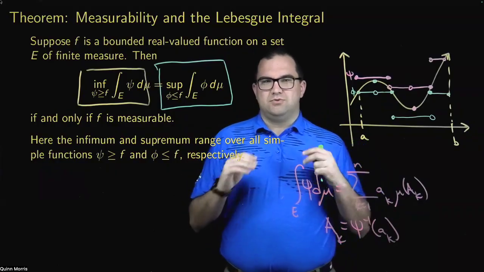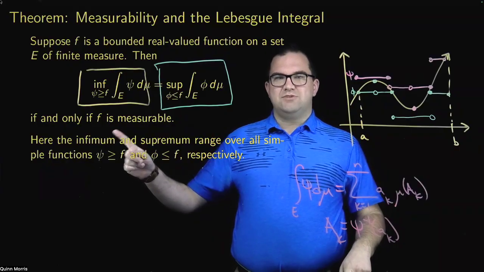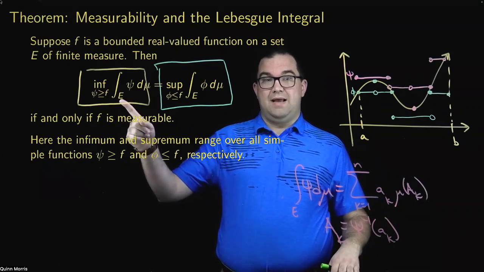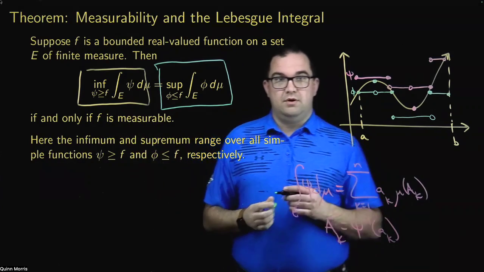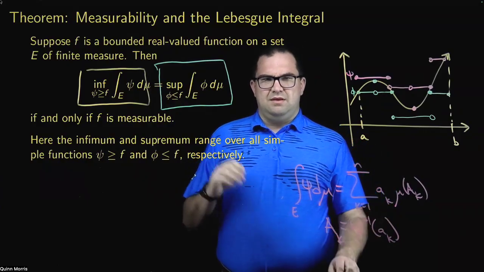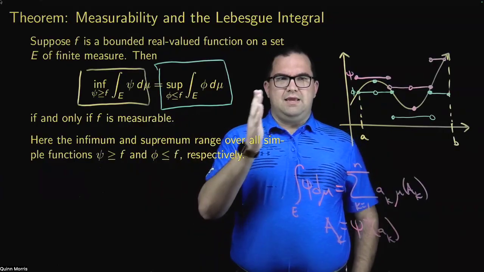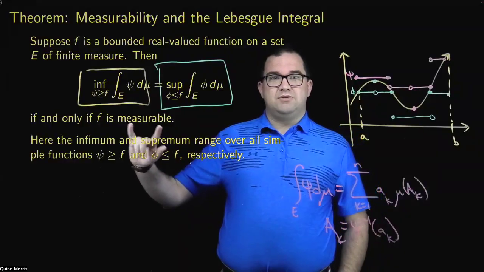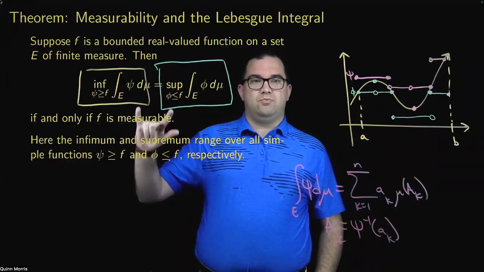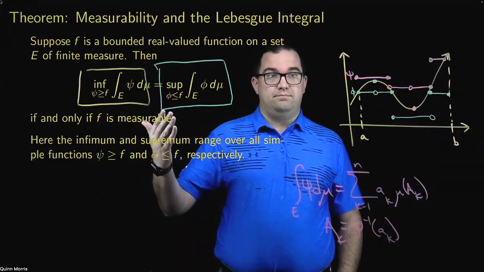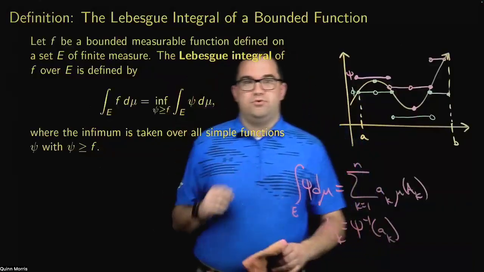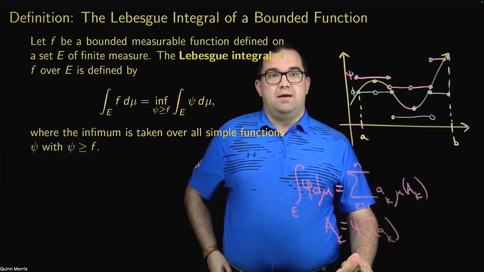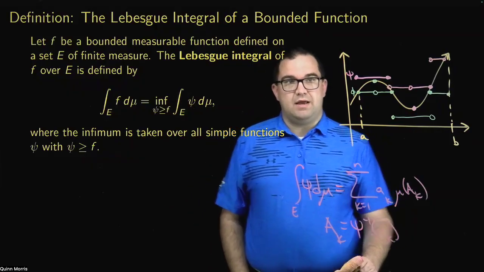Now, if we think about it in that way, notice what this is saying. This is saying that f is measurable if and only if the upper Lebesgue integral is equal to the lower Lebesgue integral. Well, really, the upper Riemann integral being equal to the lower Riemann integral, that's how we defined Riemann integrability. So in some ways, what this theorem is saying is a function is measurable if and only if it's Lebesgue integrable. So the way we actually want to define Lebesgue integrability is we'll say let f be a bounded measurable function defined on a set E of finite measure.